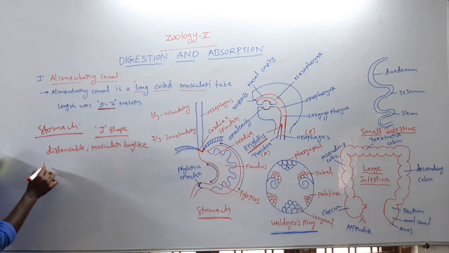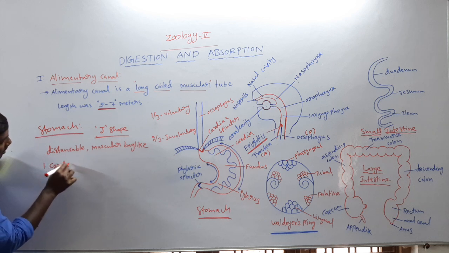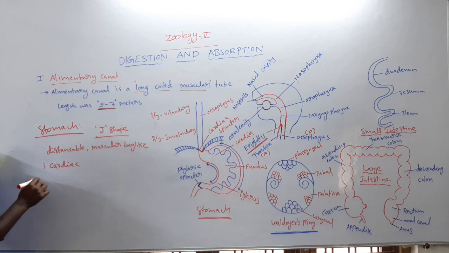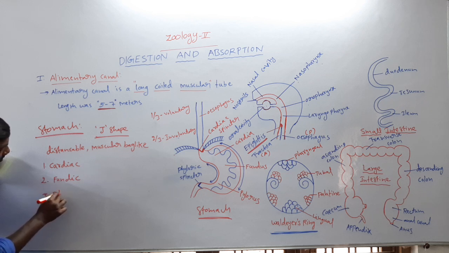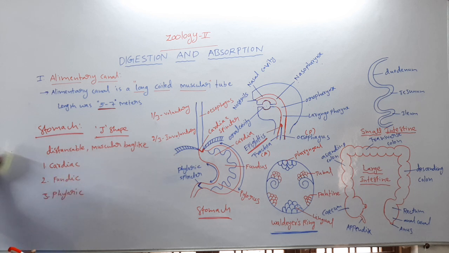The first one is the cardiac region. The second one is the fundic region. The third one is the pyloric region.